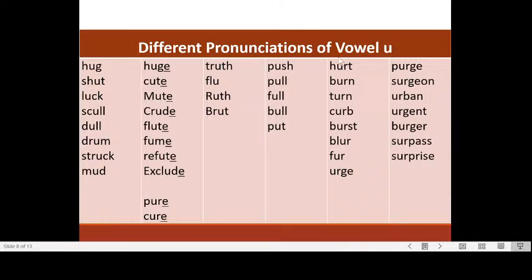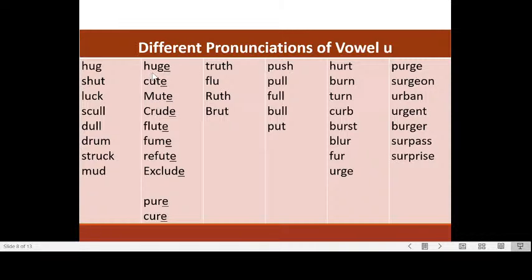Now the different pronunciations of the vowel U. Okay, now these are plain words with the vowel U. Hug, shut, luck, skull, dull, drum, struck, and mud. Okay, how about if we add an E to the end of the word, silent E?